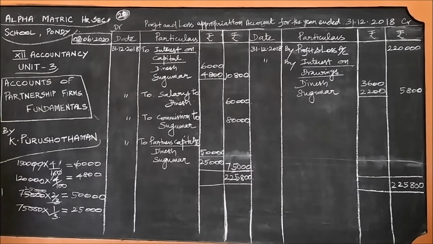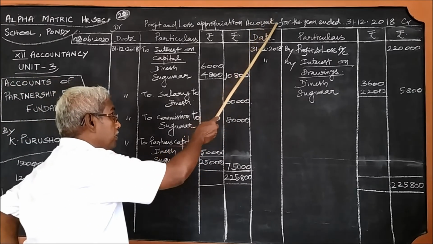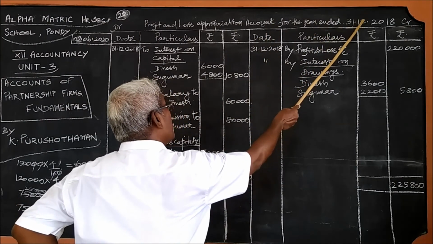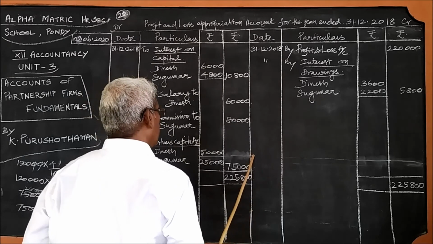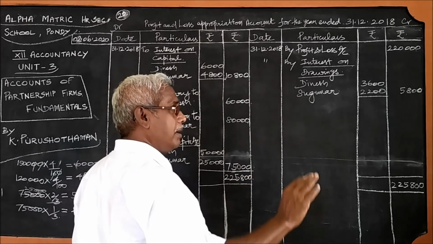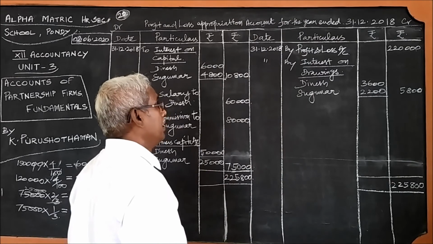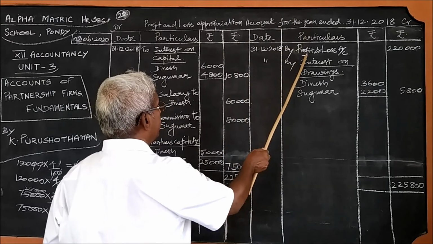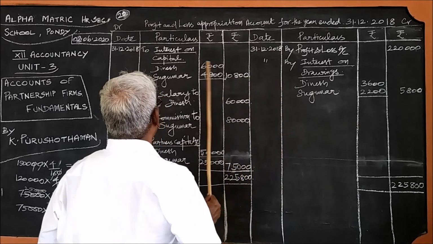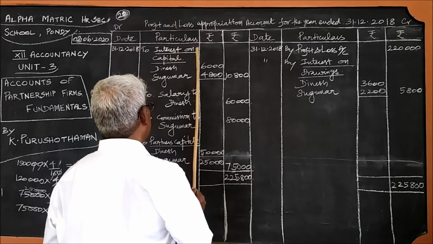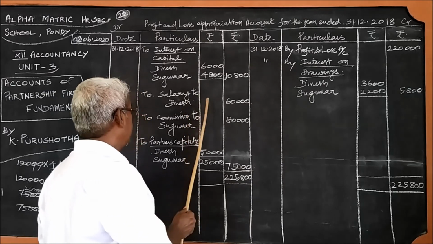Once again, I repeat this question. This is a very straight question. Here we are supposed to prepare the profit and loss appropriation account for the year ended this day. These items generally appear at the end of the year, because we will come to know the profit only at the end of the year. Interest on drawings is received at the end of the year. Interest on capital is paid at the end of the year. Salary is paid at the end of the year.